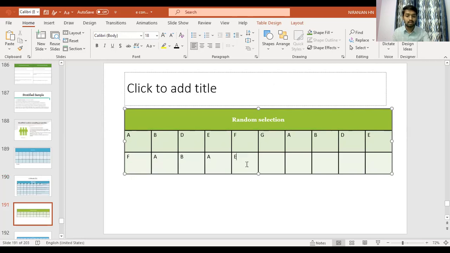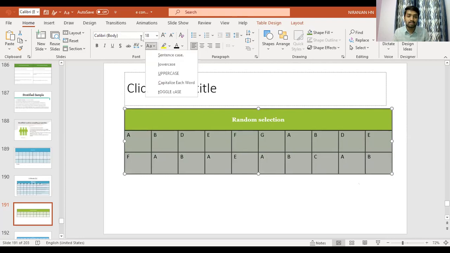A, E, A, B, C, A, B, D, E, F, C, D, E, F, G, H, A, and B. So out of this, we have randomly selected the number of the population.